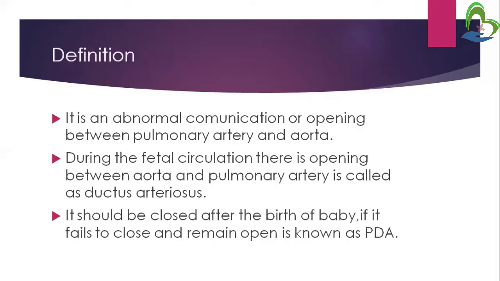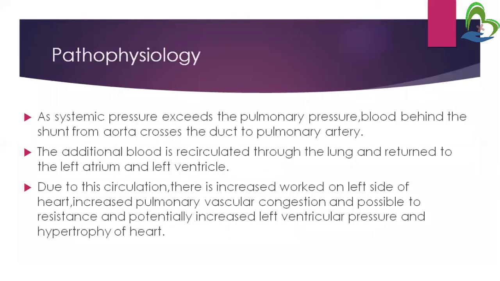This blood will return to the left atrium and left ventricle. So blood from the lungs will enter into the left atrium and then to the left ventricle.